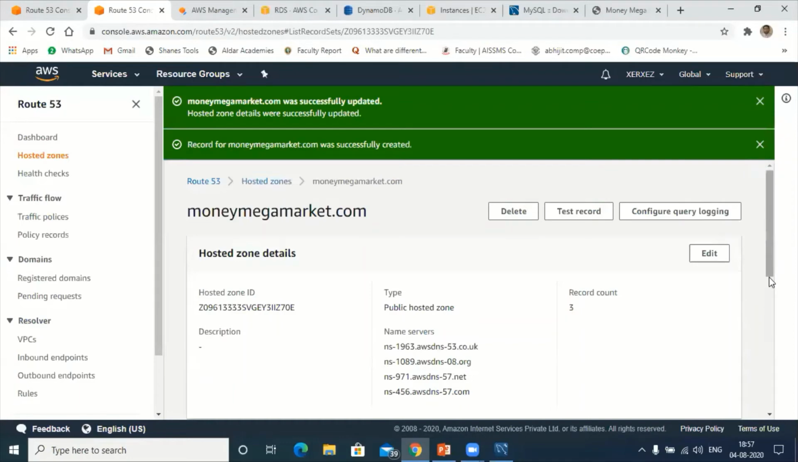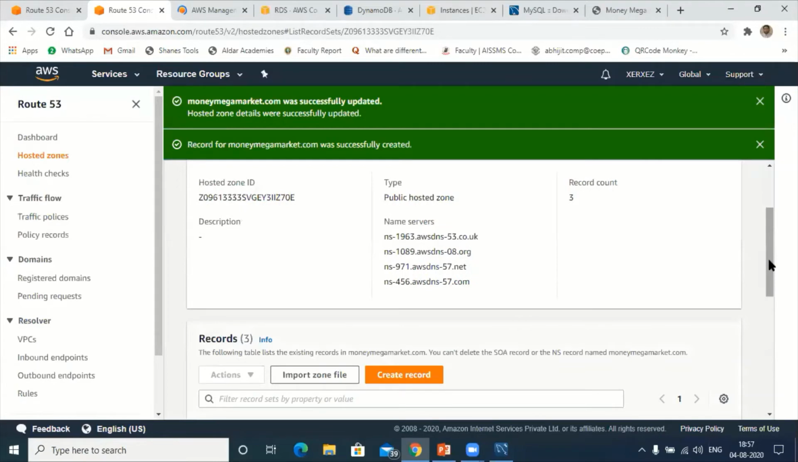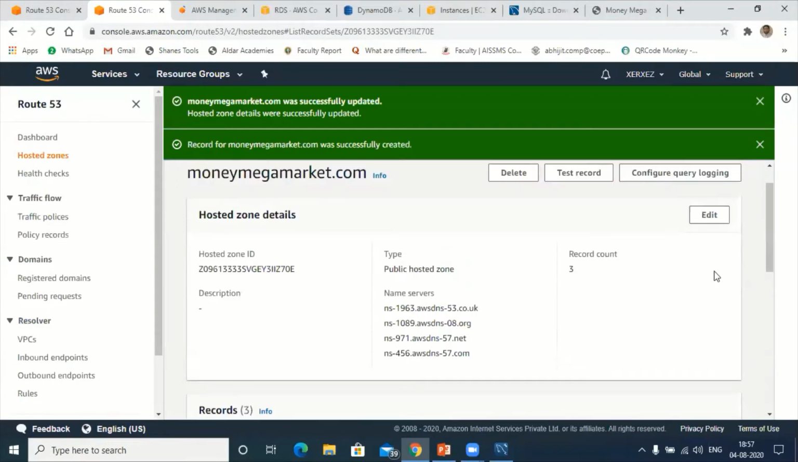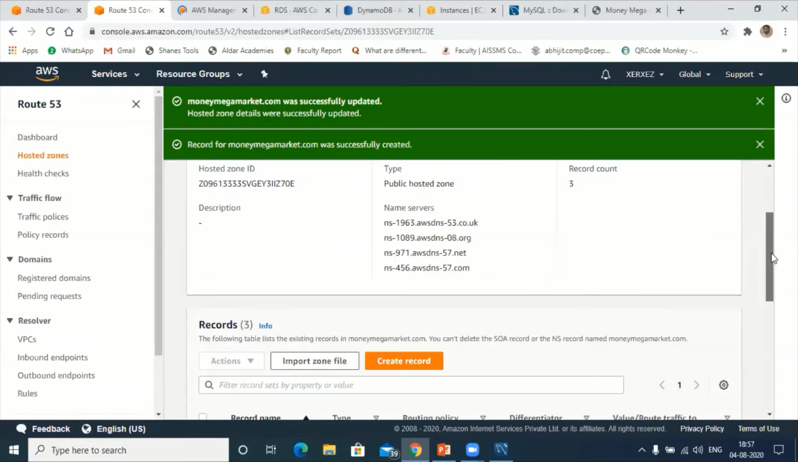Here I have name servers. This is very important. We need the name servers to configure it. The 3 records already exist: name server, A, as well as CNAME. Now, Amazon will give the 4 name servers.